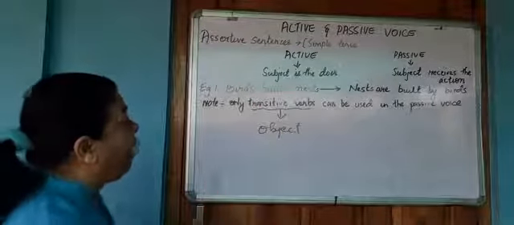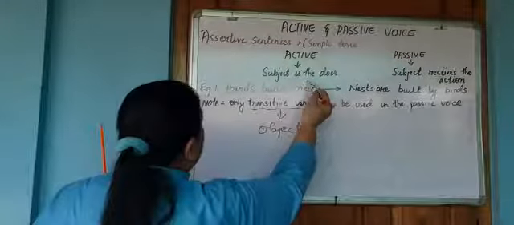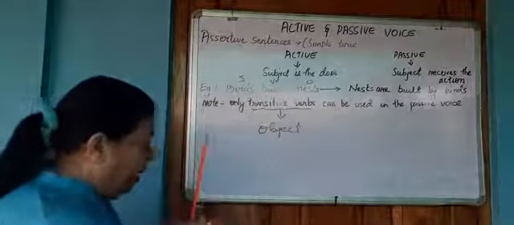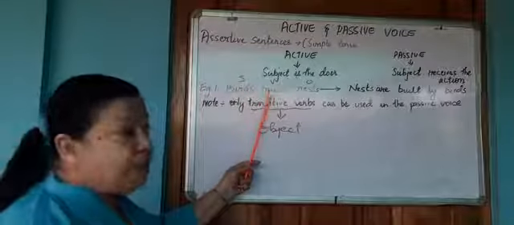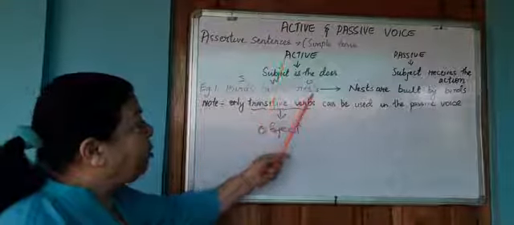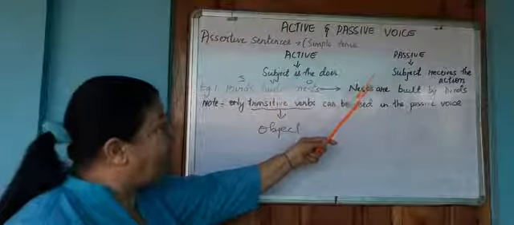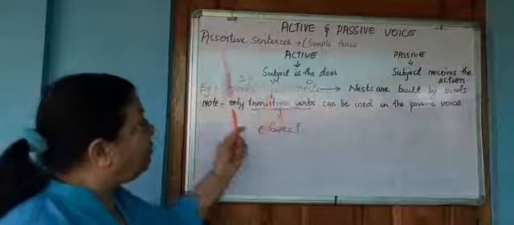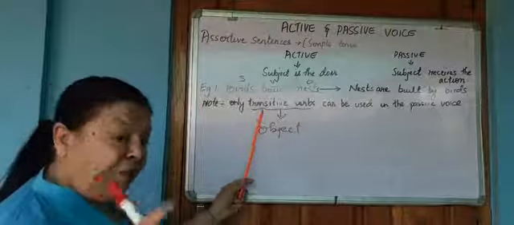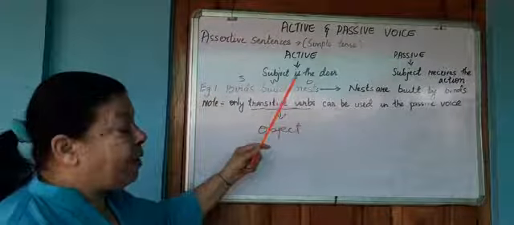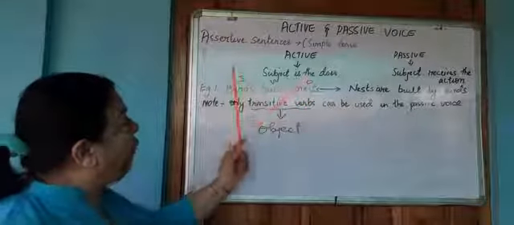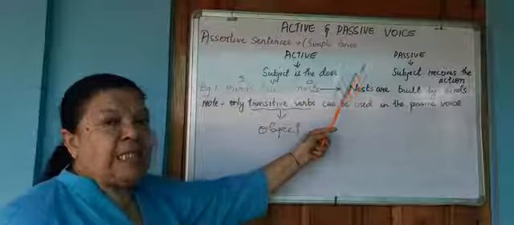Therefore, nest over here is the object. Therefore, only verbs which take an object can be changed into a passive voice, and these verbs which take objects are known as transitive verbs. Okay? Now we will see how we change from active to the passive voice.